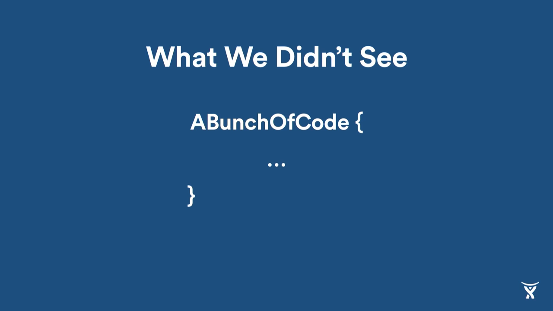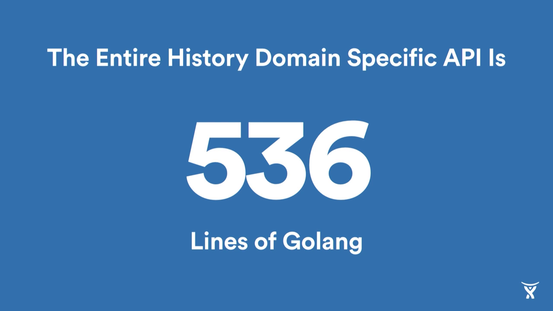When we use Docker Compose, Docker, and Mesos, we stopped thinking about deployment. We stopped thinking about how do we scale things. We don't have Puppet. We don't have Chef. You didn't see any configuration management there. All we're doing is worrying about our domain-specific problem. The history domain-specific API is 536 lines of Golang code. That's all we need to build an entire history service for all of HipChat.